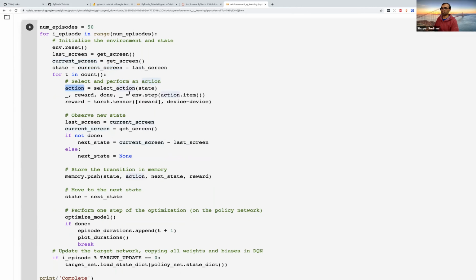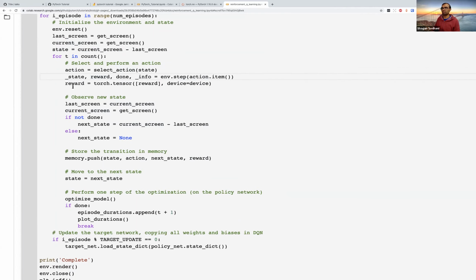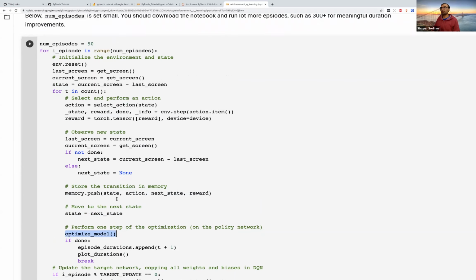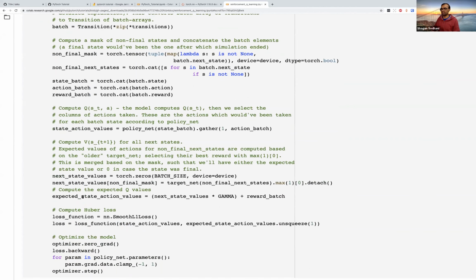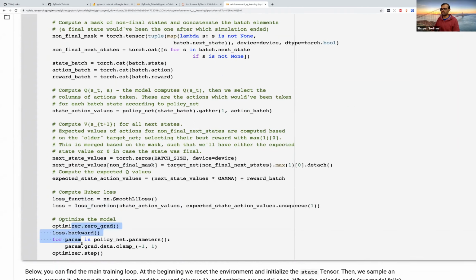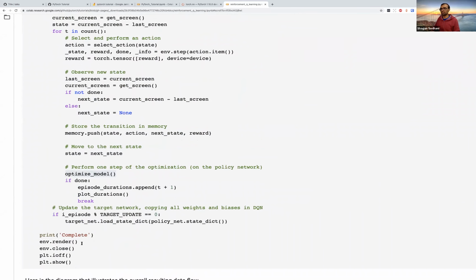Yeah, so you compute the action, you take the action, the system gives you reward. These things are not written, you can just write it down. It gives you a state. It gives you the reward, whether you were done or not, and then the environment returns this thing called info, which you can ignore for now. I don't think info is used anywhere here. So you get a state transition, you put it into the replay buffer, and you set the current state equal to the next state. You call the model optimize, which was basically sampling items from the replay buffer, computing the value loss, and doing a backprop followed by an optimization step. And that's it. That's what you do.